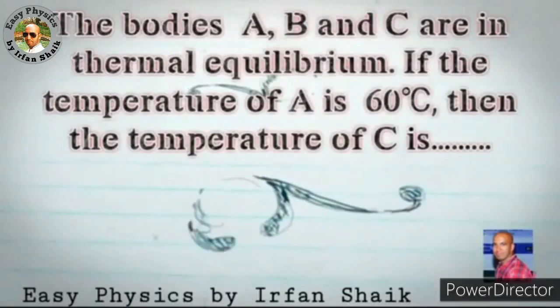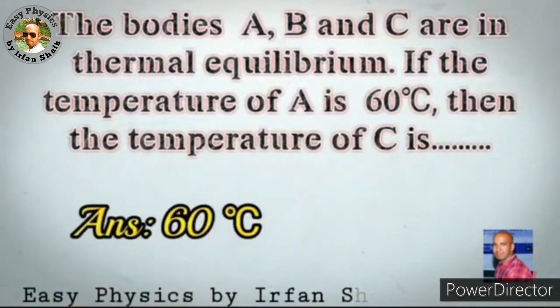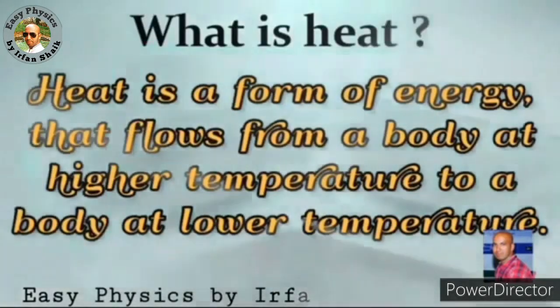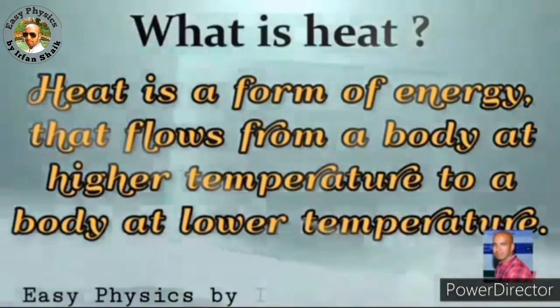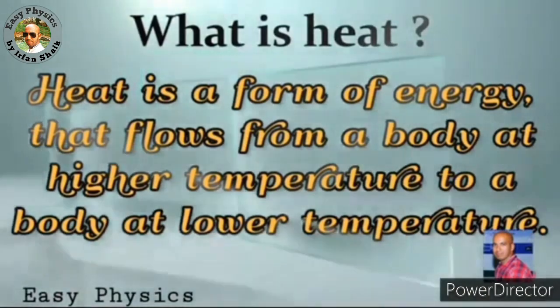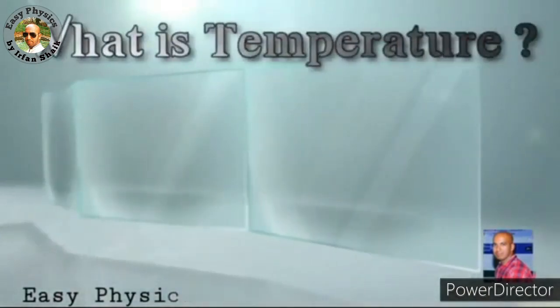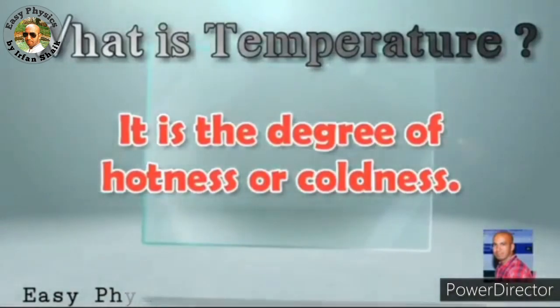Let the bodies A, B and C be in thermal equilibrium. If the temperature of A is 60 degrees centigrade, then the temperature of C is also 60 degrees. Heat is a form of energy that flows from a body at higher temperature to a body at lower temperature. Temperature is the degree of hotness or coldness.